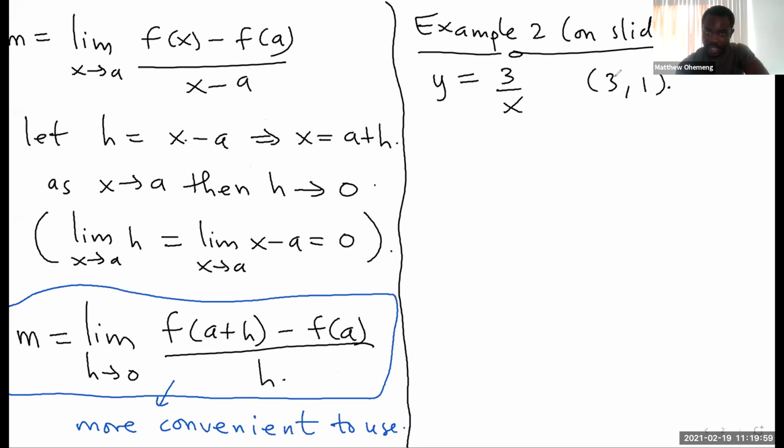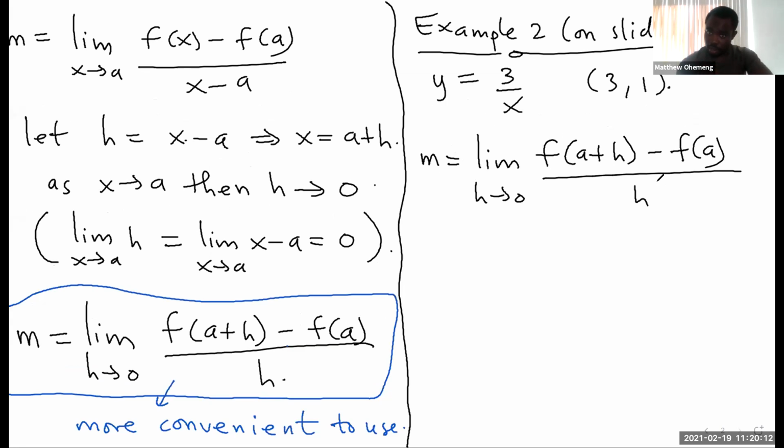So to get a tangent line, we need to get what? The slope, which we have a formula for. It's now the limit as h approaches 0 of f of a plus h minus f of a, all over h. And please, you need to memorize this formula going into the exam.